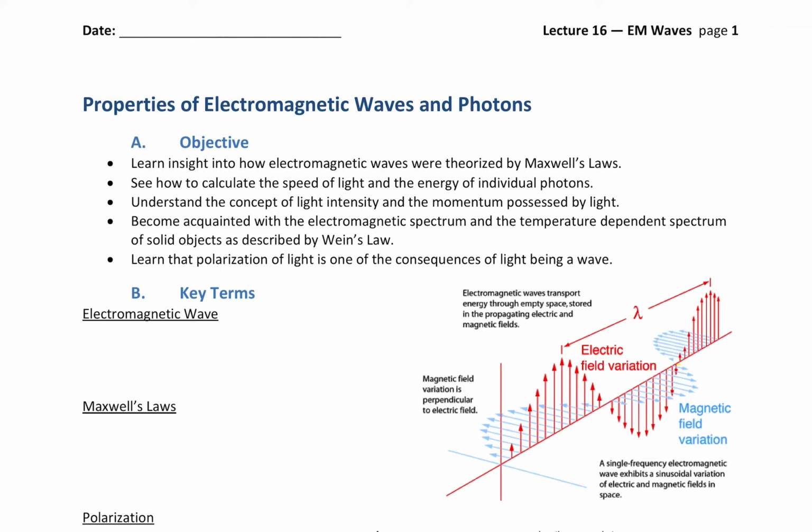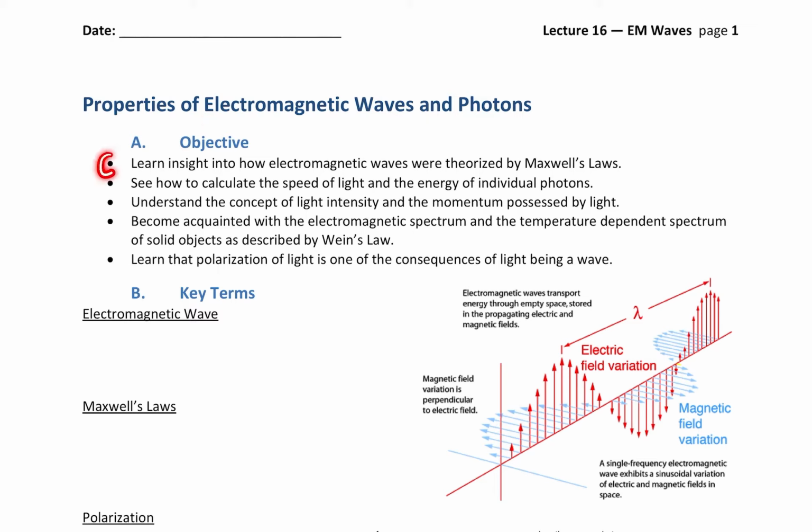But electromagnetism and talking about EM waves is not only truly the culmination, but is also a segue to content to come. Because in the very next lecture, in lecture 17, we're going to be talking about optics. And optics is all about considering what light does as it bends and spreads and all the interesting phenomena that we can discuss with light. Okay, well, let's talk about electromagnetic waves and photons.